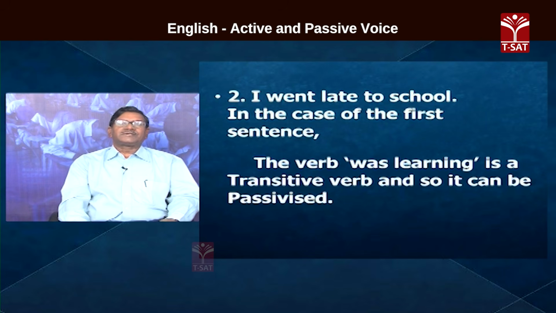In the case of the first sentence, the verb was learning is a transitive verb, and so it can be passivized. I was learning. What was I learning? My lessons. That is the object. So, if the verb is transitive, then there will be an object in the sentence, and then it is said that the sentence is in active voice.